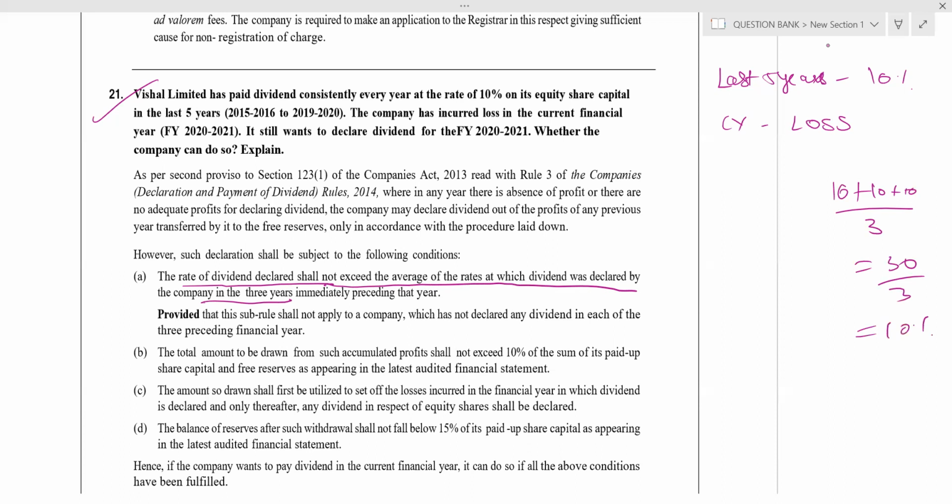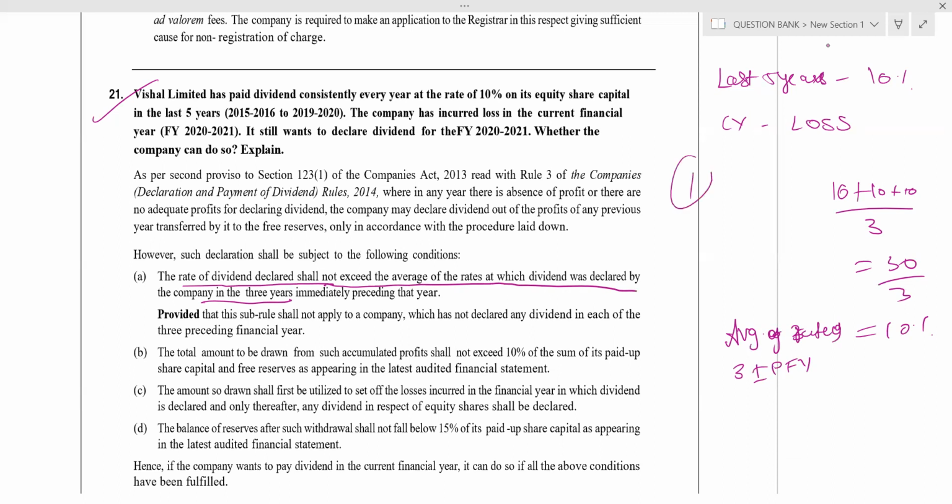This is the average rate of the 3 immediately preceding financial years. In the year in which I have loss, that rate shall not exceed the average rate of dividend. That is the first condition. Second condition, my maximum withdrawal shall not exceed 10% of paid up share capital plus free reserves.